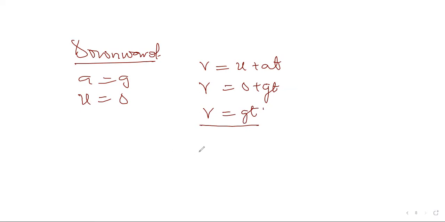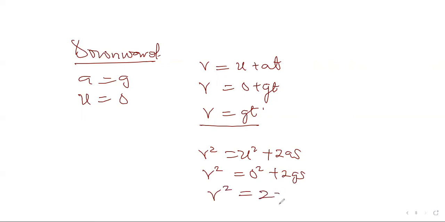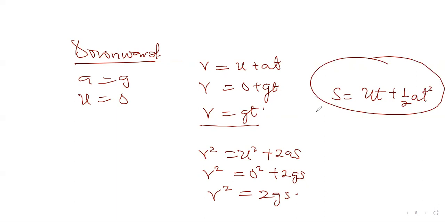And if you take the second one, v squared equals u squared plus 2as, it becomes v squared equals 0 squared plus 2g. Therefore, v squared equals 2g plus. So this is it. Please don't forget this. And the last one, s equals ut plus half at squared. This particular equation is used to solve a special type of projectile.